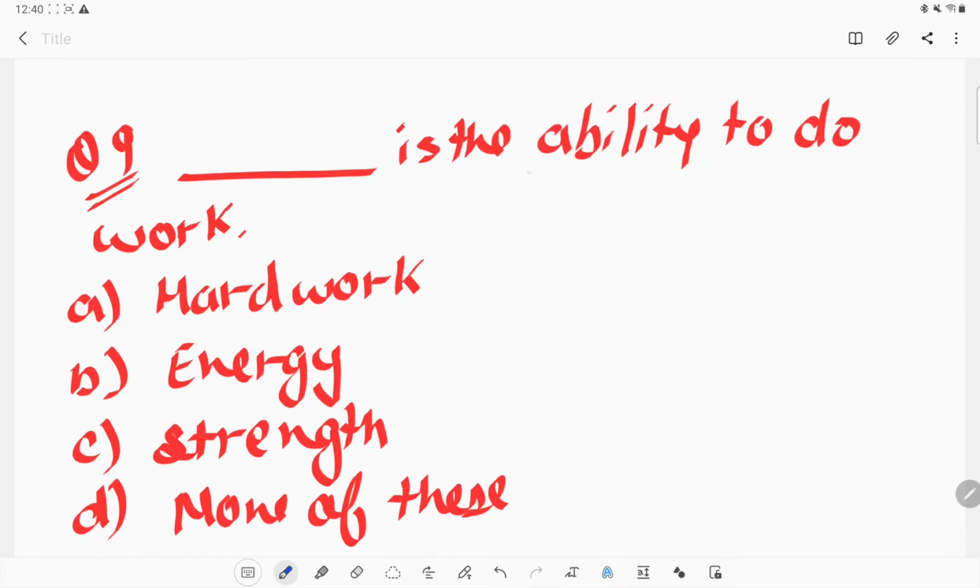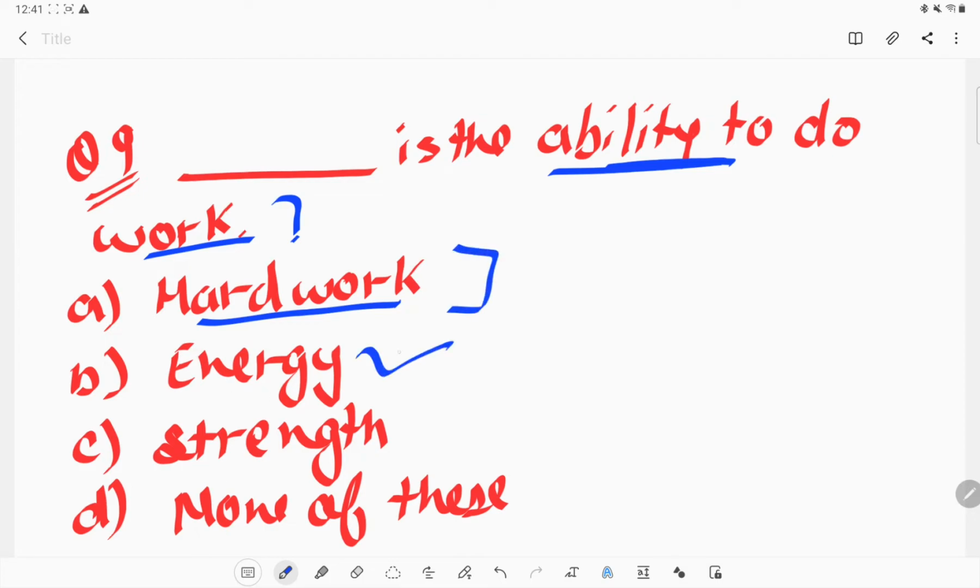Next question: dash is the ability to do work. What is the ability to do work? How can we do our work? With hard work? That may be true, but not according to our subject. It is not relevant. So energy, very good. That's the right answer. Energy is the ability to do work. We require energy to do any task, so energy is very much essential.